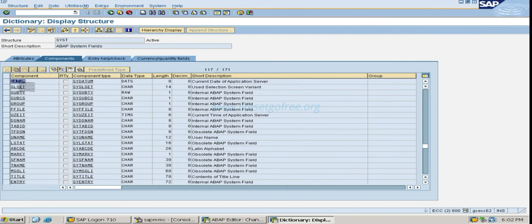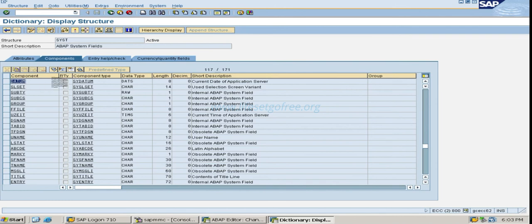So what is the field here? Datum, DATUM. See, this SAP was first found and developed in the country Germany. So all the things that we see here are from German language. So datum is pronounced in German. That means date.